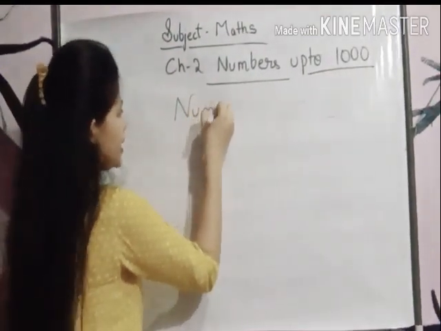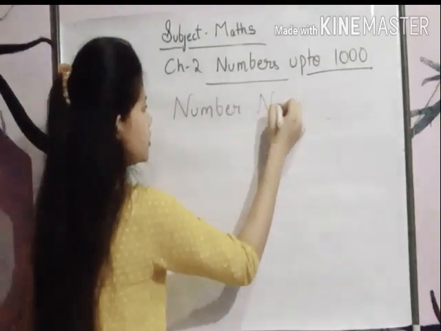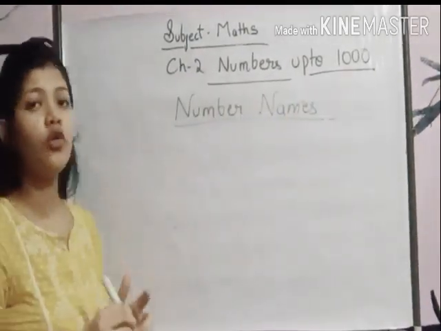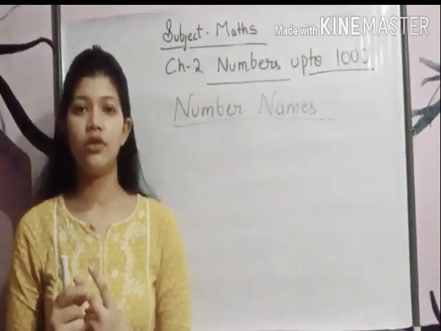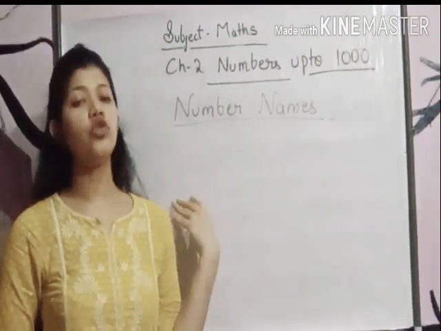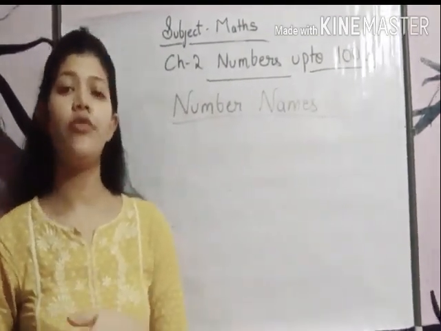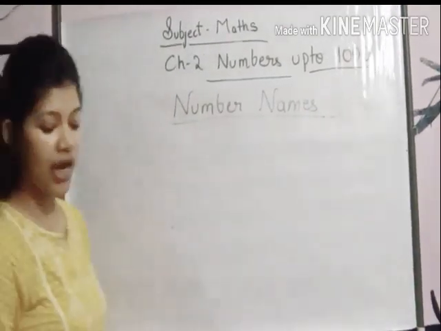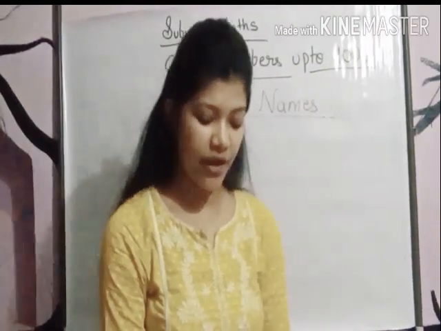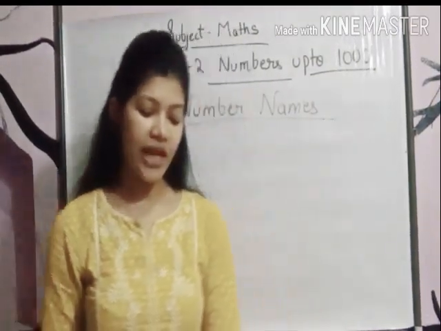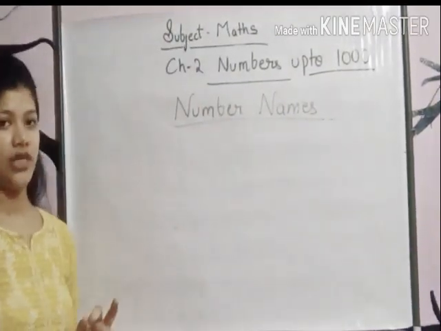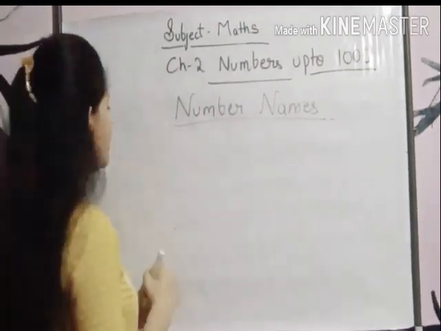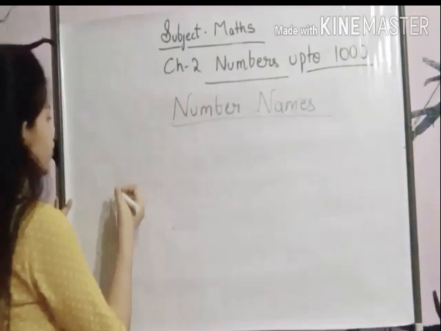Topic number 3, that is number names. Now students, I have already told you 3 methods or 3 points on how to identify any name of a number. So the first step is: first you have to write the number name of the digit at the hundreds place. Then you will write the word hundred, and then you will write the rest of the 2-digit number.